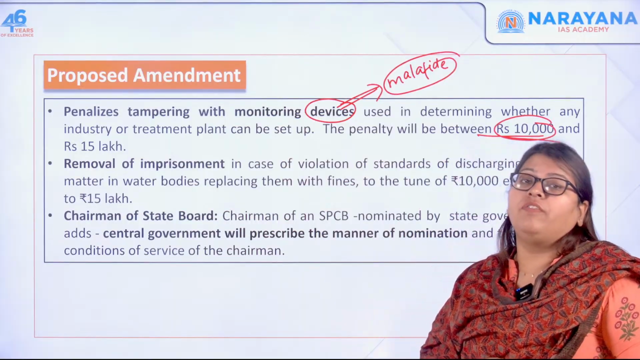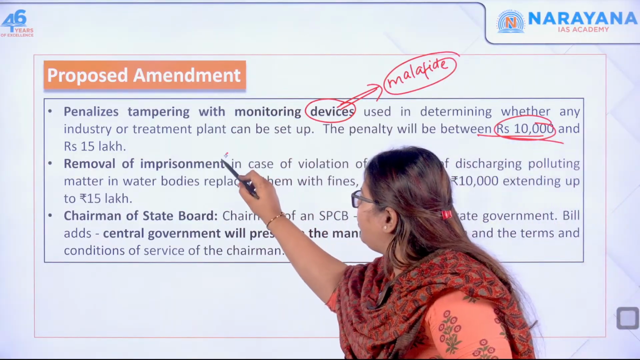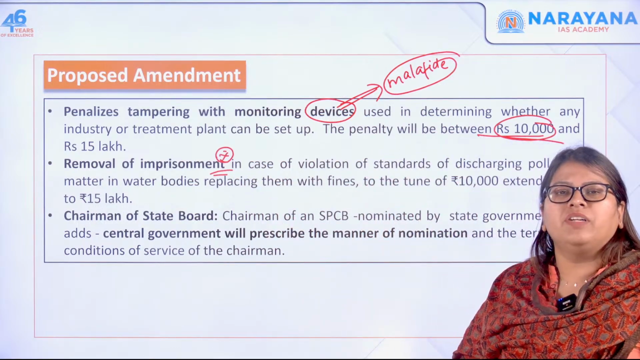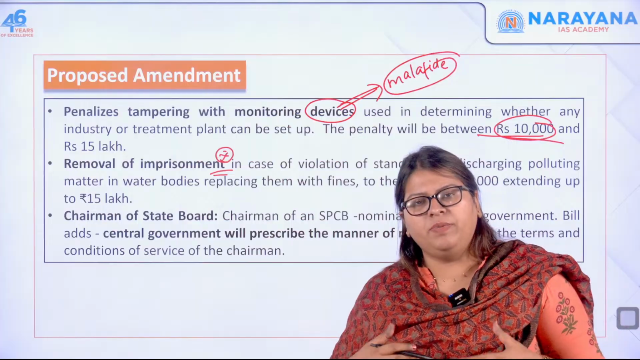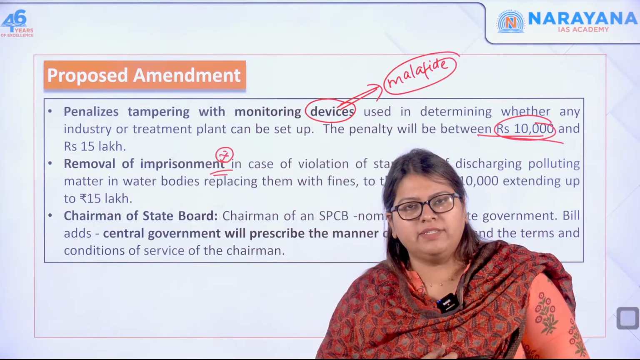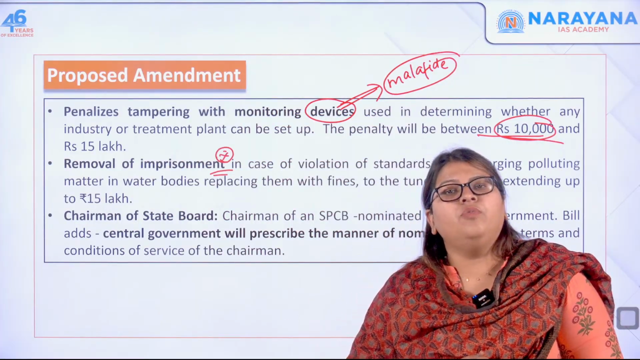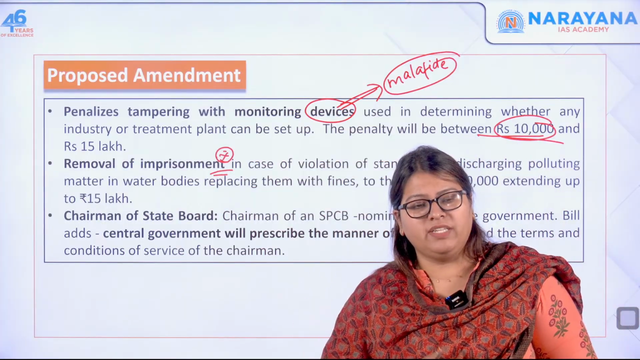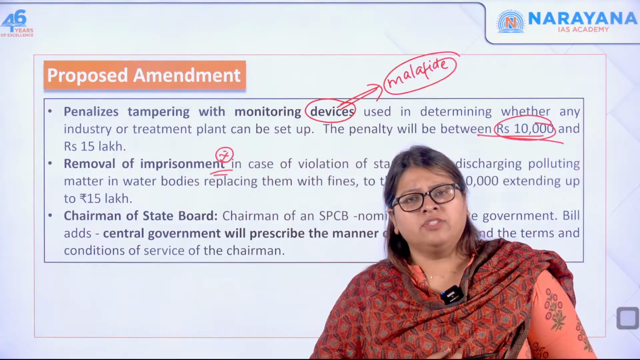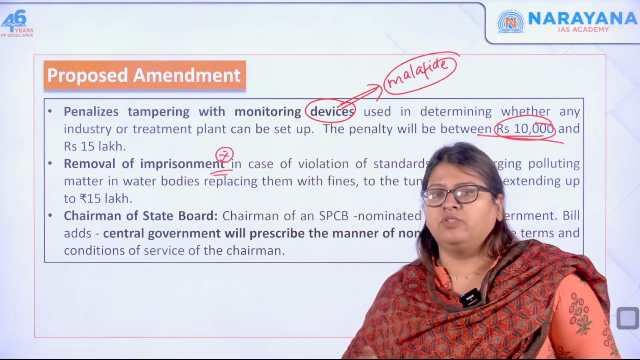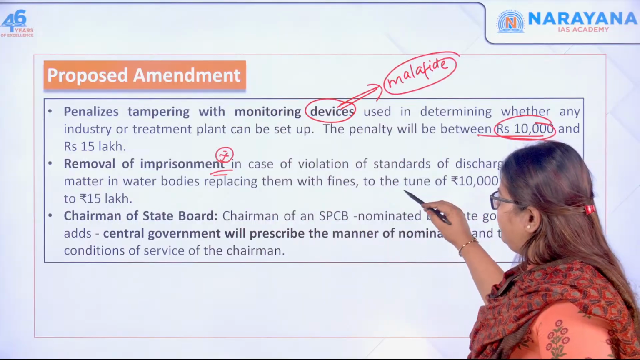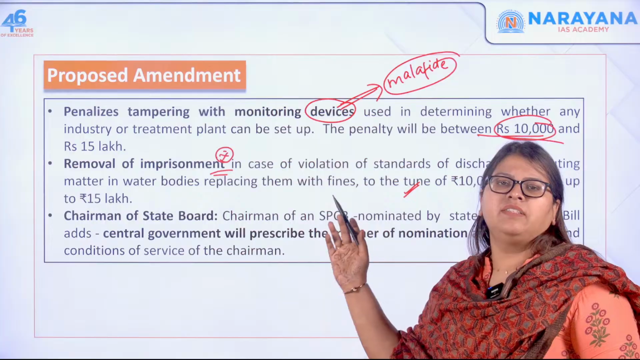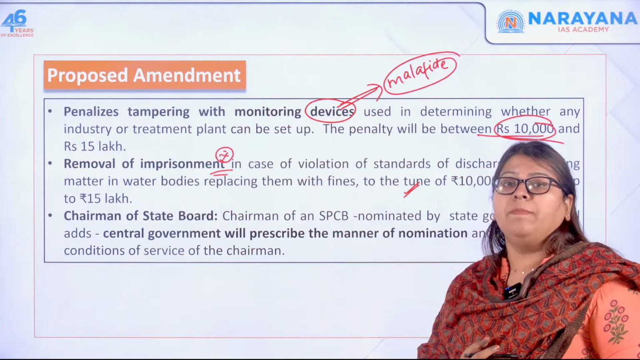Next, removal of imprisonment. This is one of the pros as well as cons of this particular amendment. Why? Because imprisonment was considered to be a very big penalty, right? But if you remove that, then what happens? More industries will start establishing such treatment plants, more effluents will be released, so there will be more pollution. So this is also one of the disadvantages. It has given stringent fines, but it has removed this provision of imprisonment.